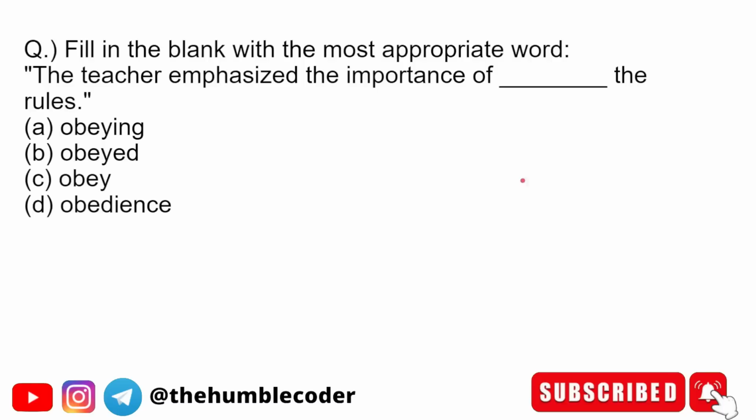We have a sentence and we have to fill in this blank with the given form by selecting one of the options from the given options. So the statement is: The teacher emphasized the importance of dash the rules. The options are obeying, obeyed, obey, or obedience. So the correct answer is obeying. The correct answer is option number A, which is obeying.